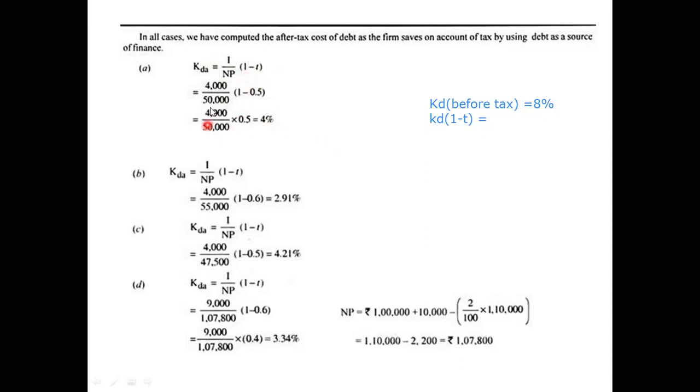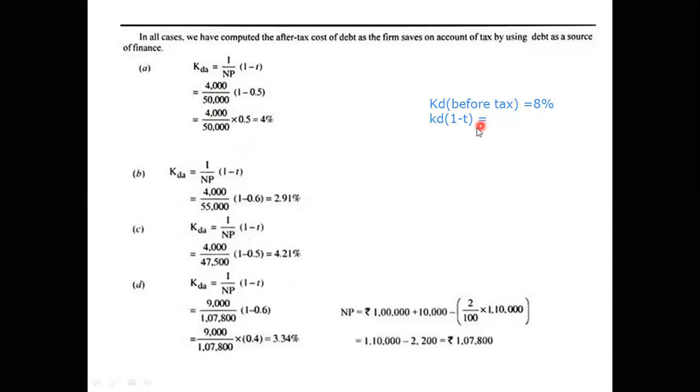So what is the solution now? 4,000 divided by 50,000 into 1 minus t, 1 minus 0.5, overall into 100.